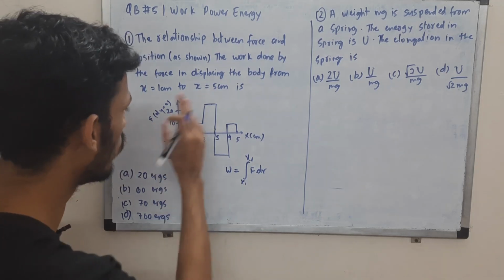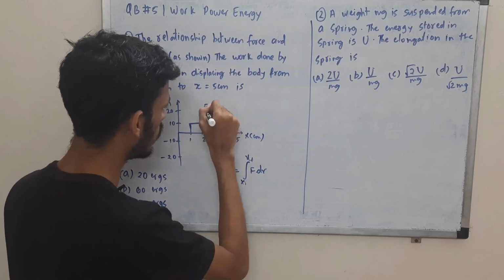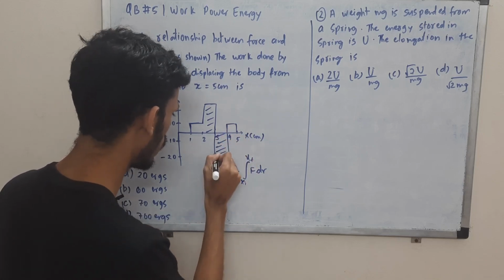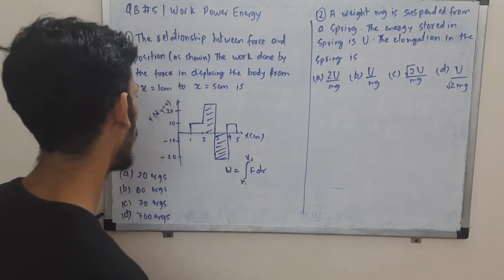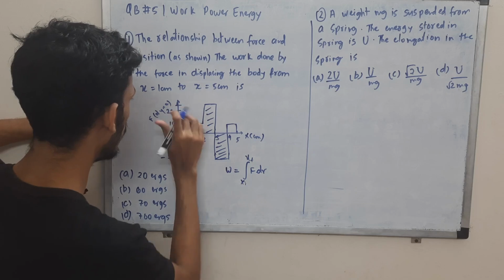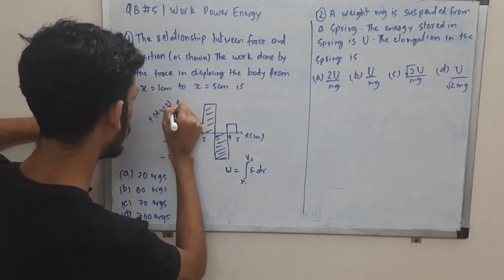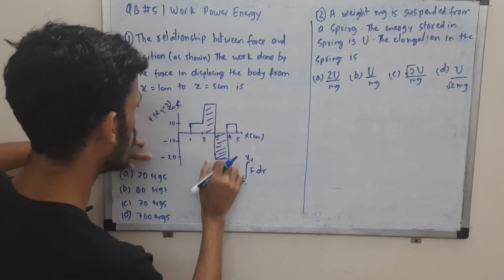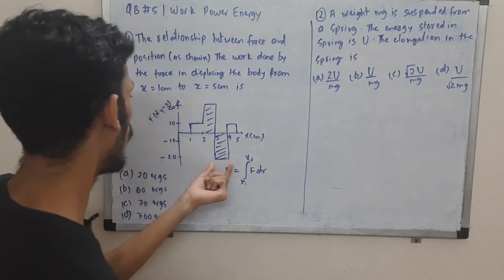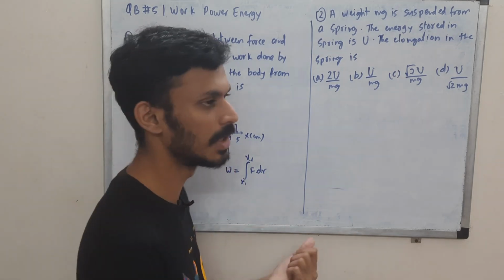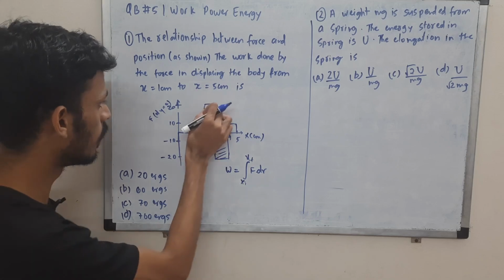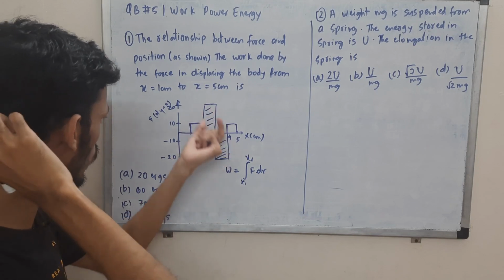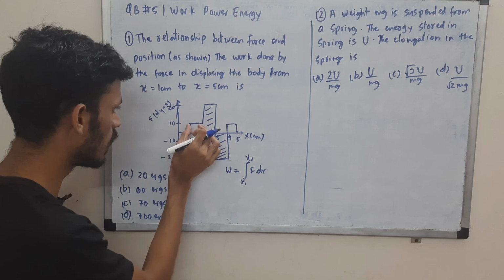And area can be negative in this context, since if you see this area and this area will cancel out each other. They are the same in height actually. My drawing does not look like that, but this is also actually 20, and this is 20 in the negative direction, and the width is the same. So this work and this work will cancel out each other. The force and displacement for this part are in opposite directions, so we have a negative work, and here we have positive work. They are equal, so they will cancel out each other.